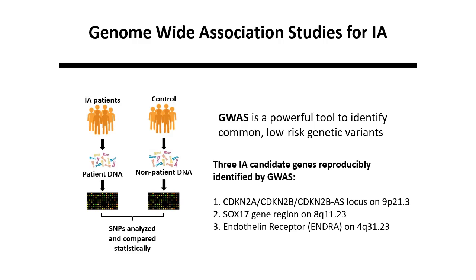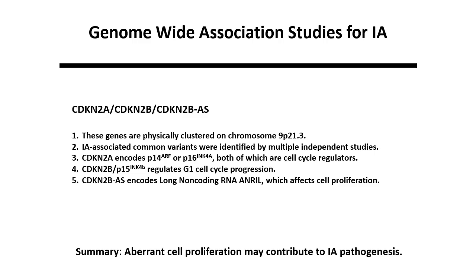Genome-wide association studies have reproducibly implicated regions in IA. The most common region implicated in IA by GWAS is on chromosome 9p21.3 and contains 3 genes that are tightly clustered. This region contains the cyclin-dependent kinase inhibitor 2A and cyclin-dependent kinase inhibitor 2B, as well as the cyclin-dependent kinase inhibitor 2B antisense transcript. Each gene has been shown to regulate the cell cycle, and collectively are famous in their roles as tumor suppressors in multiple cancers.